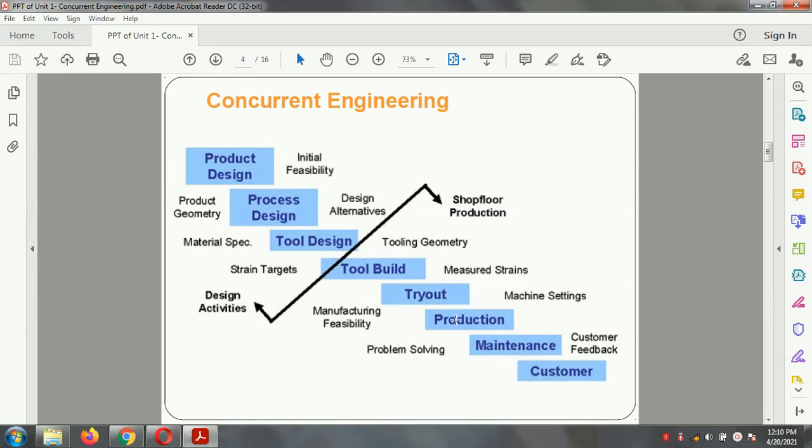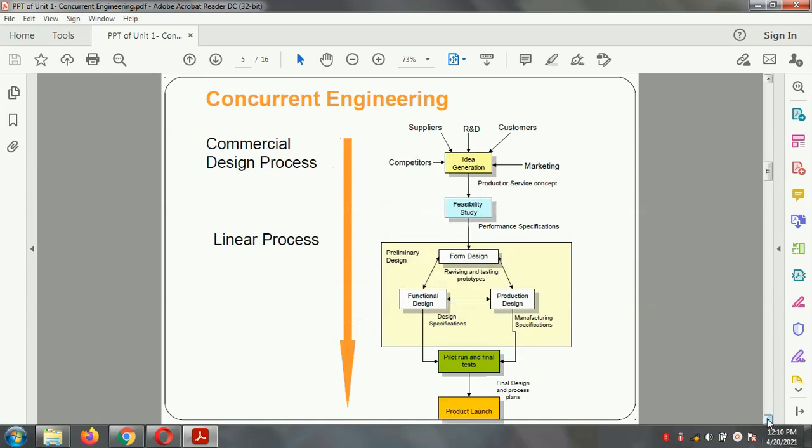Then production is carried out. It requires the machine setting, problem solving, and maintenance. It requires maintenance scheduling, and after that it reaches the customer, and we get the customer feedback. So all these activities are carried out simultaneously, and this process is known as the concurrent engineering process. This is a chart related to the explanation of concurrent engineering.